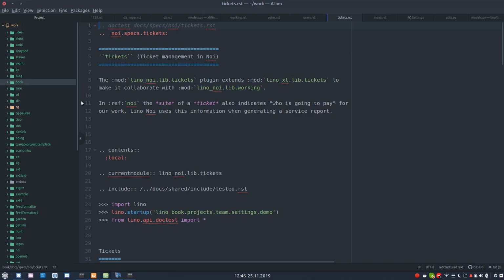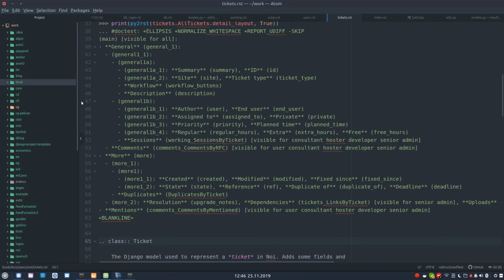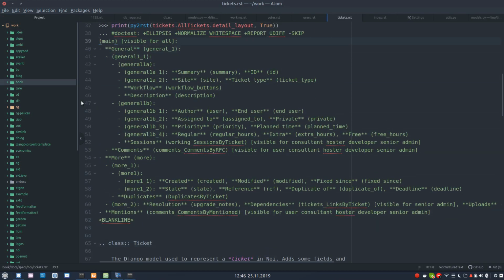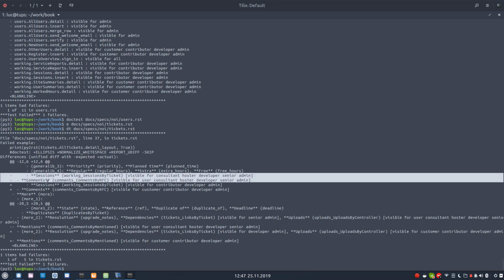I run already my doctest at 37, we said. So you see here, this is the textual representation of the ticket's detail window, and something has changed in this form. It was here about the comments. So you see these 2 lines have been replaced by 2 other lines.